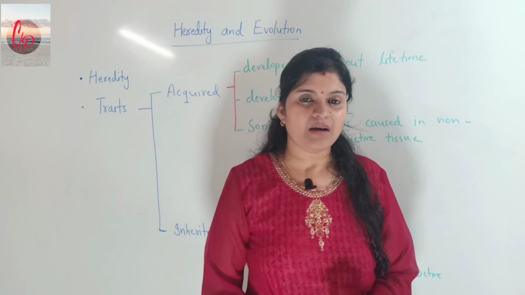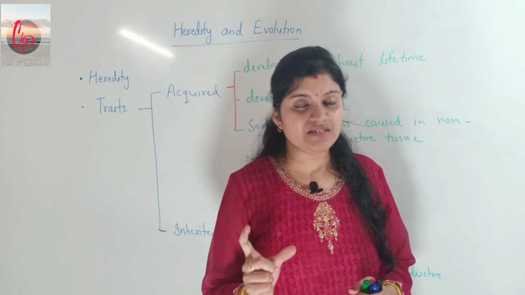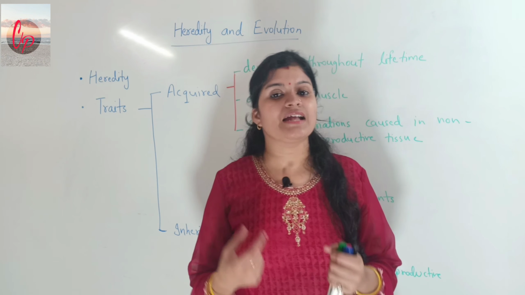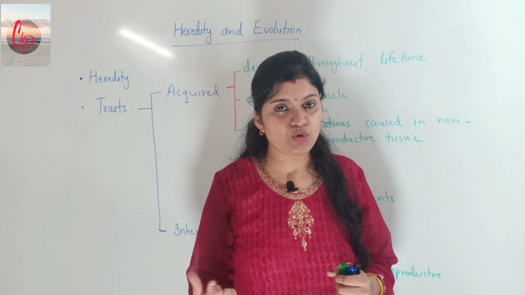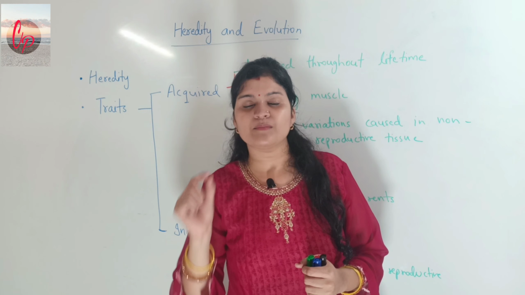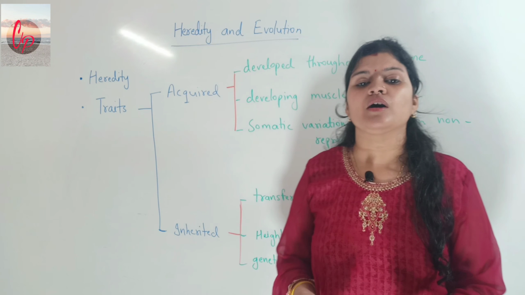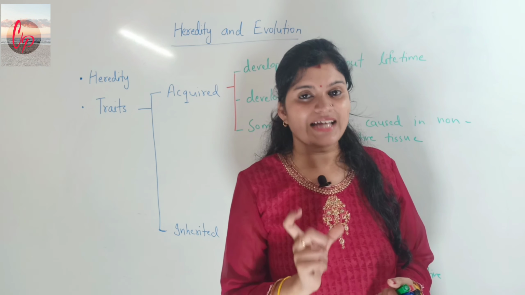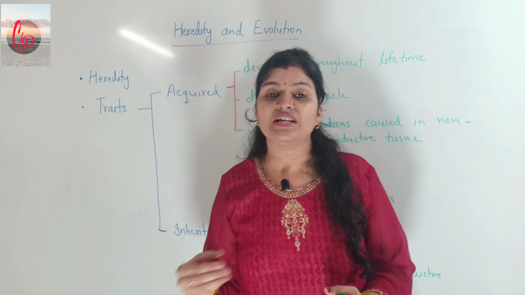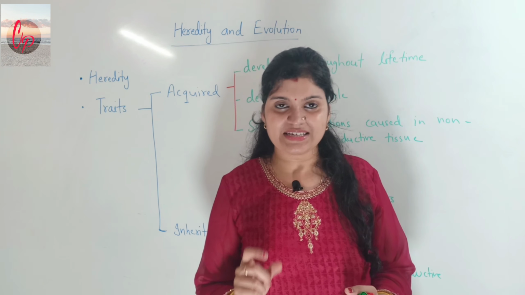Let me take one example. Suppose I am talking about eye color. This eye color is a character which has different traits. As for example, the eye color can be black, it can be brown, or in some cases it can be blue also. So eye color is the character, and black, blue or brown are the different traits for the character. In the same way, if we talk about hair color, hair color is the character here, and it can be black or brown. So these are two different traits for the character hair color. So this is the basic difference between traits and characters.